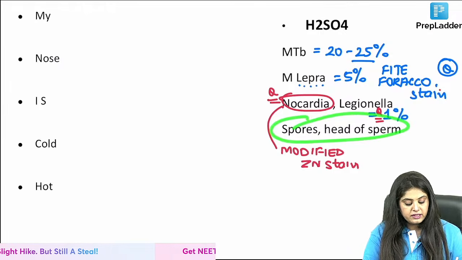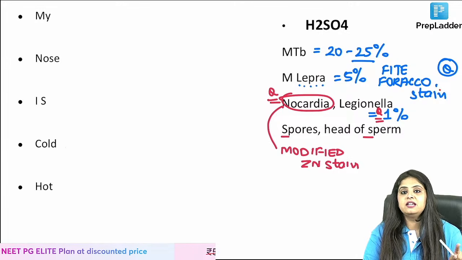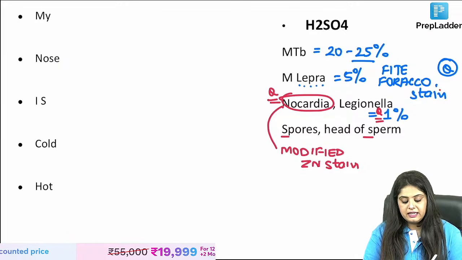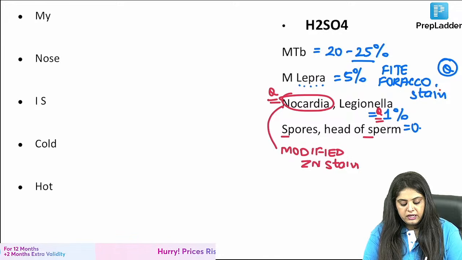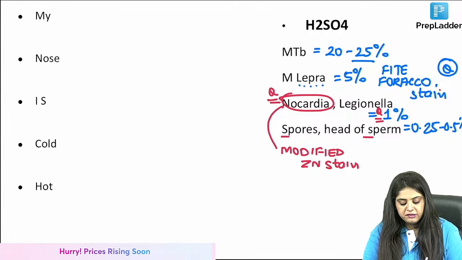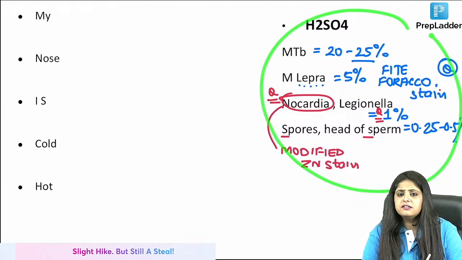Coming to the spores and the head of the sperm, the ones that look like S, whatever numbers you can think with S, I can think of 5, I can think of 2, so anything around it, very minimal concentrations. 0.25 to 0.5% is the concentration for spores and head of sperm, which means so many things are acid fast.